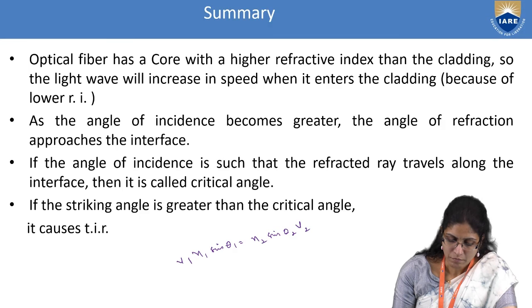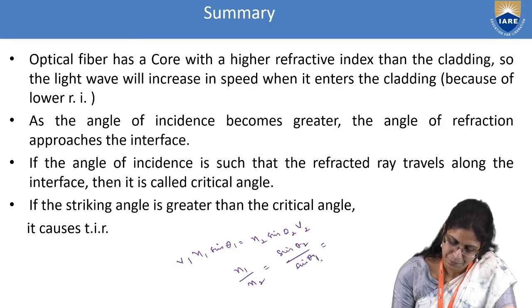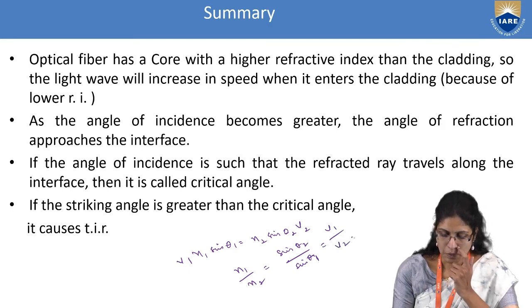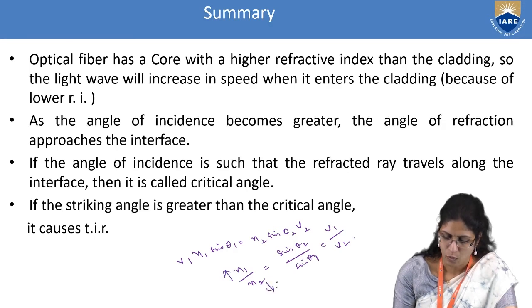That is, n1 sin theta 1 is equal to n2 sin theta 2. So n1 by n2 is equal to sin theta 2 by sin theta 1 is equal to v1 by v2.